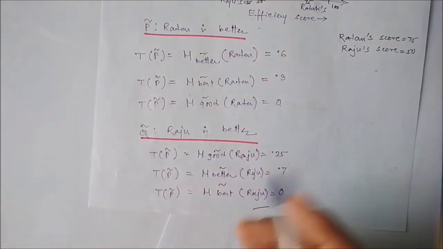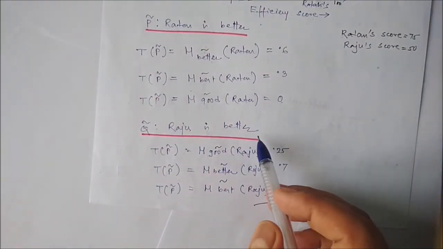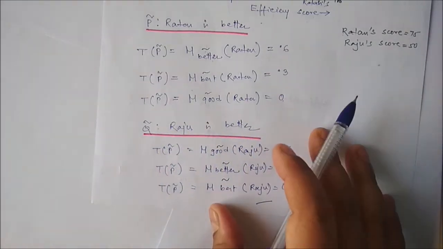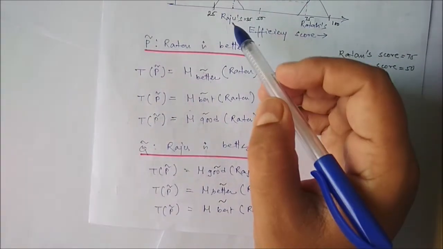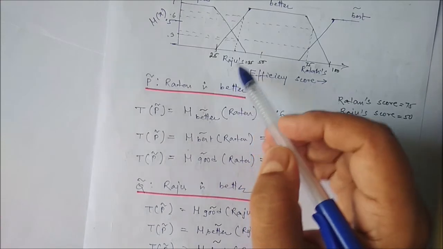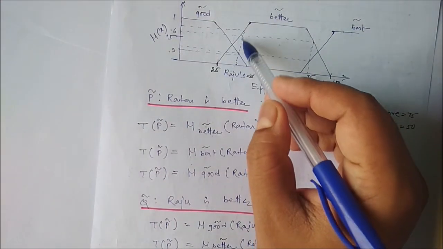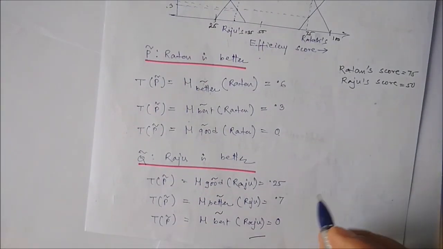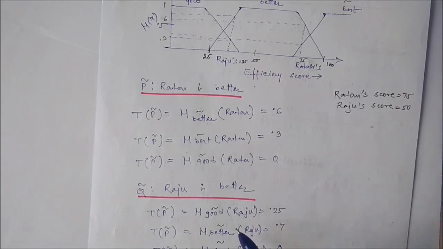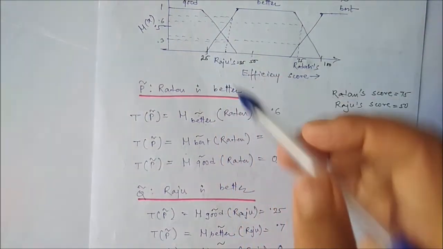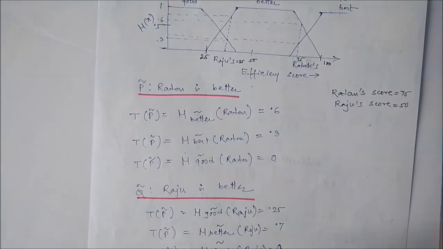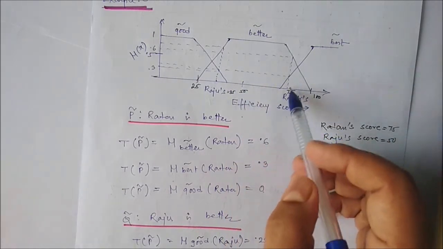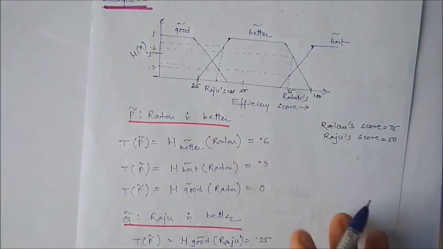Similarly, Raju is better. So the fuzzy proposition is Raju is better. Raju's value is 35. So it cuts better here, at 0.7. And if the fuzzy set is good, then it cuts here, say 0.25. And if the fuzzy set is best, then definitely there is no cut with best, so the value should be 0.